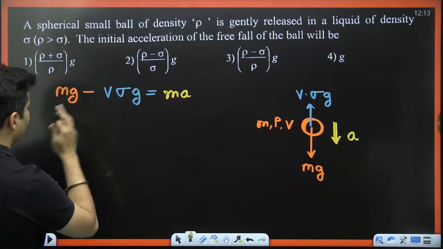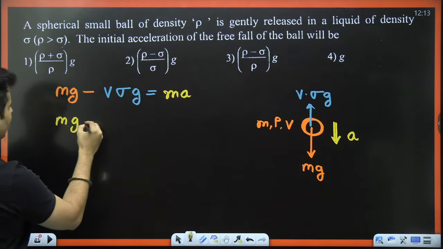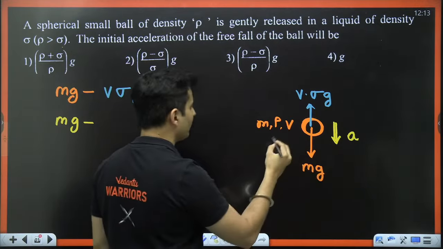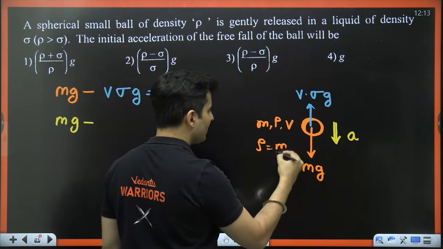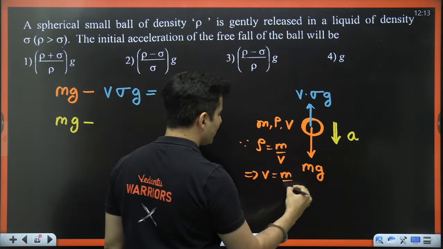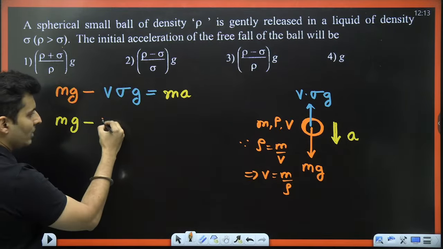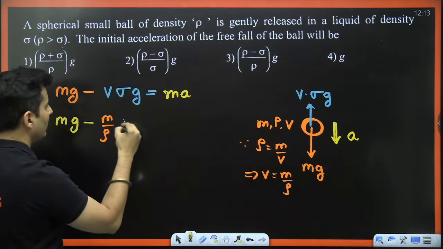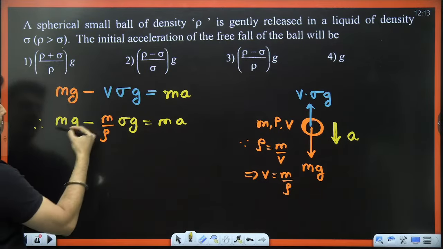Great. So what I can do is I can just write the volume, this particular volume. Understand what this is. This particular volume I can write in terms of density, because density is mass by volume, which means volume is mass by rho. So I will just put, instead of volume, mass by rho, and rest of the things will just get carried forward. Sigma is there, g is there, m is there, a is there. Is that right? So what happens?